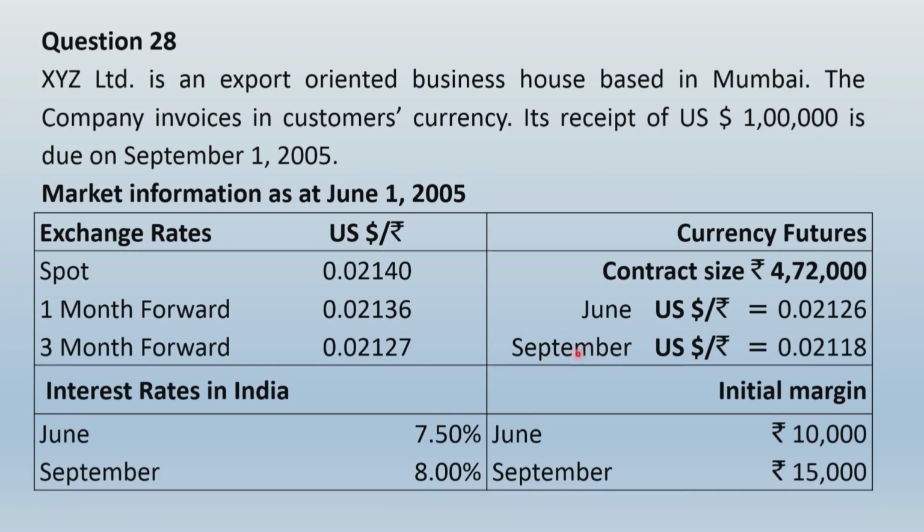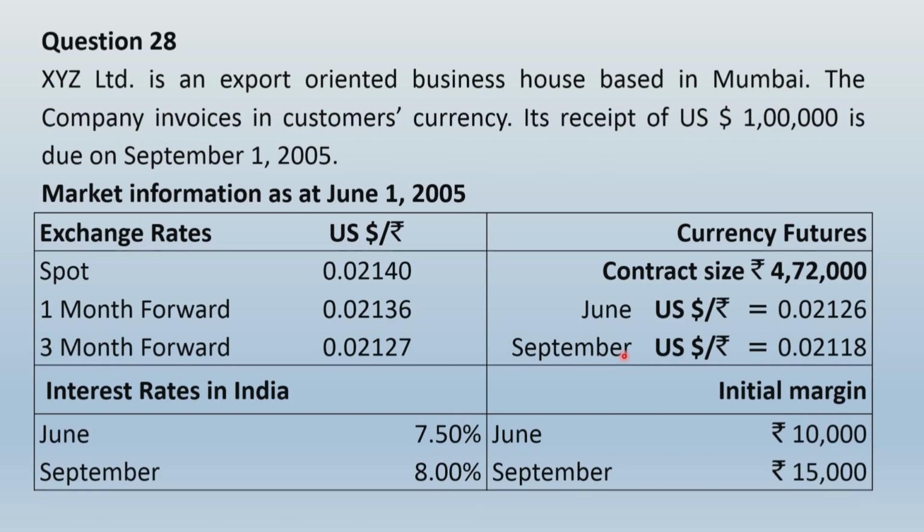You will have to use the September contract. Many a time students may get confused and use the June contract because today is June 1. One very important thing, friends: the June contract does not mean the contract that will initiate in June. The June contract means the contract that will settle in June. So the June contract cannot be used for hedging the receipt that is due on September 1. You should use the September contract.